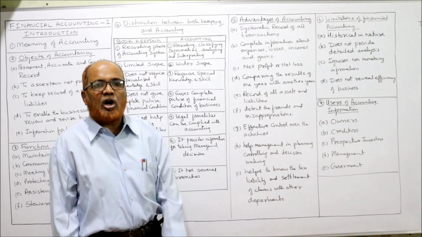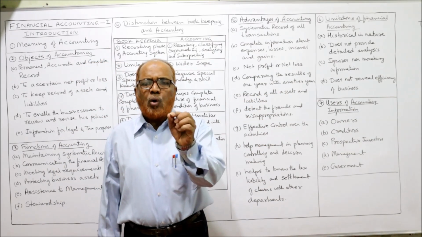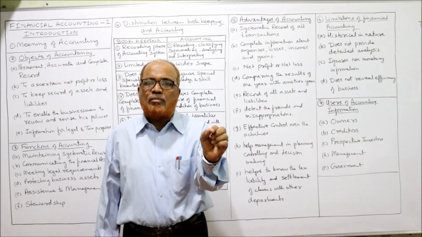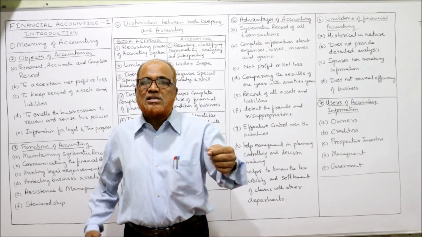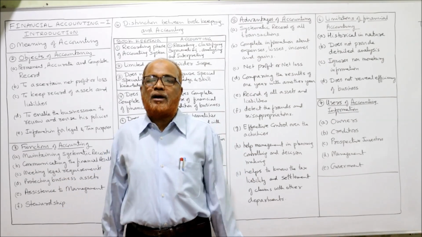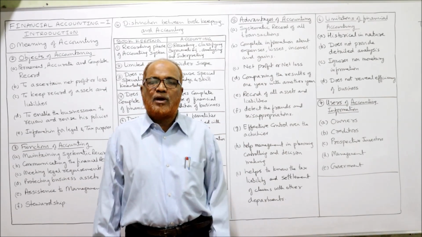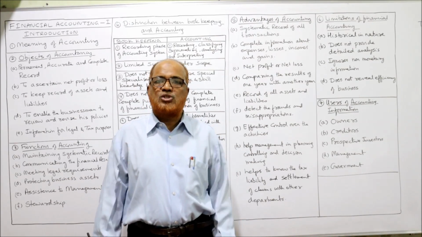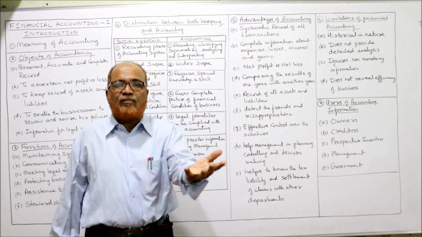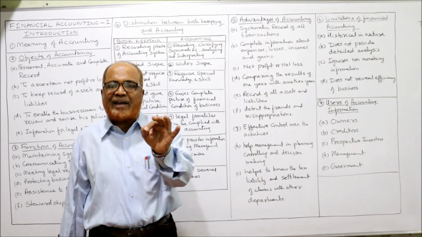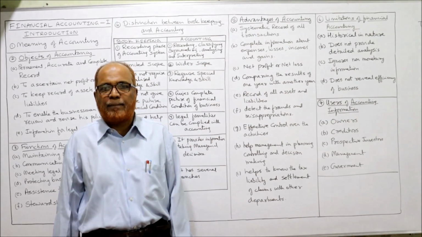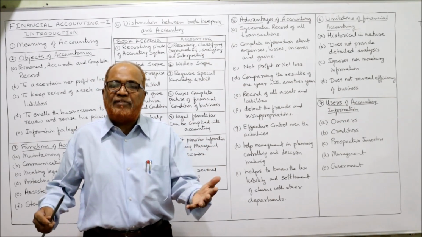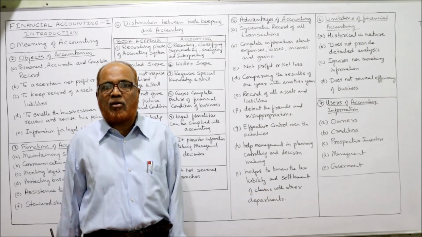Next one, ignores non-monetary information. Only monetary transactions will be recorded in accounting. Non-monetary information, like the position of competition in the market, or the efficiency of different resources, will not be known from accounting. Only financial transactions will find place. Non-financial information will not be recorded. Example, the loyalty and efficiency of the employees will not be recorded.